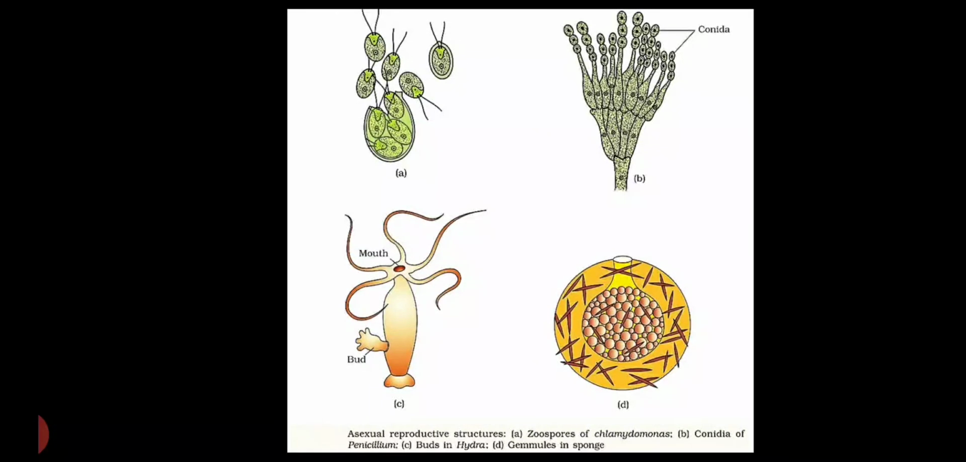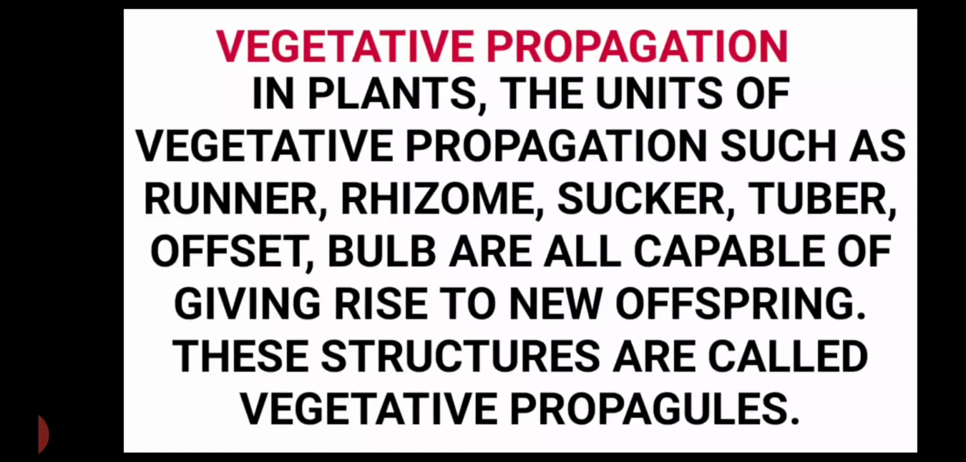Now, vegetative propagation. So in plants, the units of vegetative propagation such as runners, rhizomes, suckers, tubers, offsets, and bulbs are capable of giving rise to new offspring. The structures that we use to produce the new offspring are known as vegetative propagules. That means any plant part that is able to produce a new offspring, we call it a vegetative propagule.